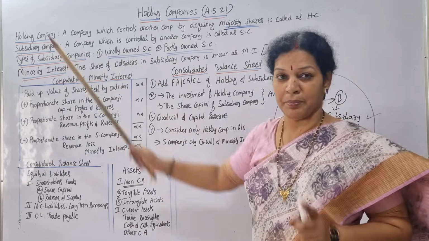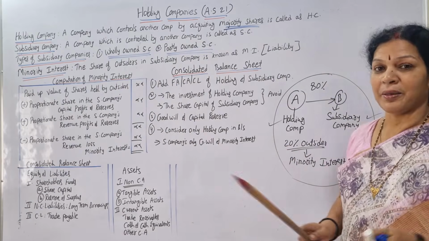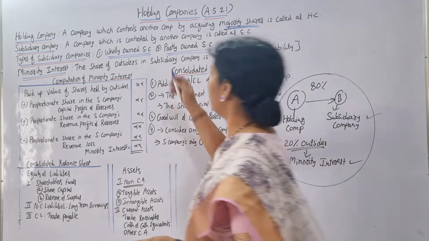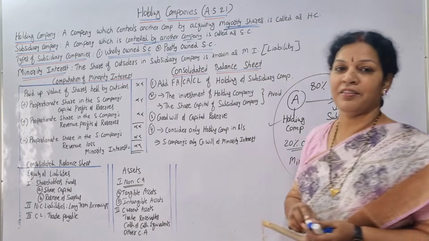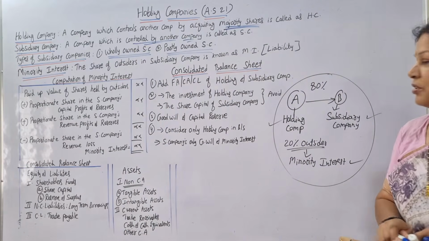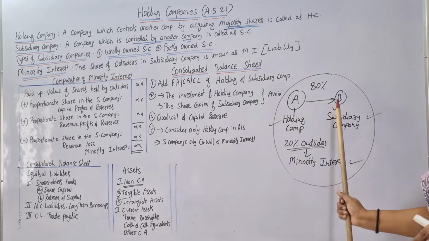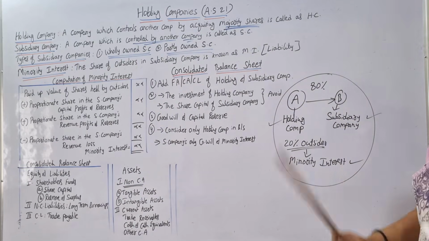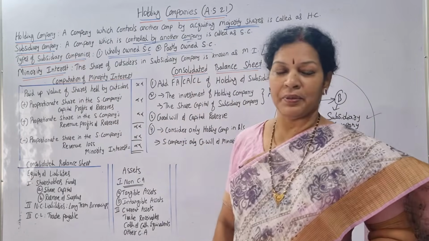Now subsidiary company. A company which is controlled by another company is called a subsidiary company. Here this company is controlled by A, so we call it a subsidiary company. Clear?